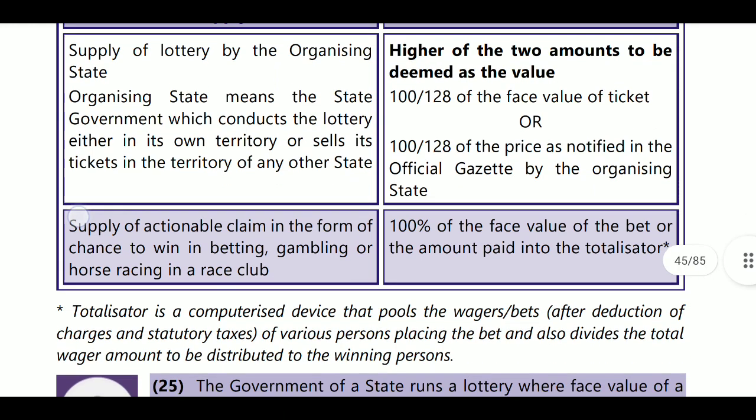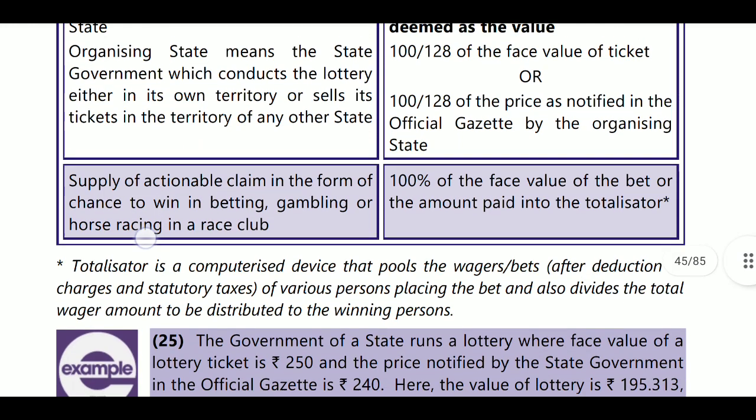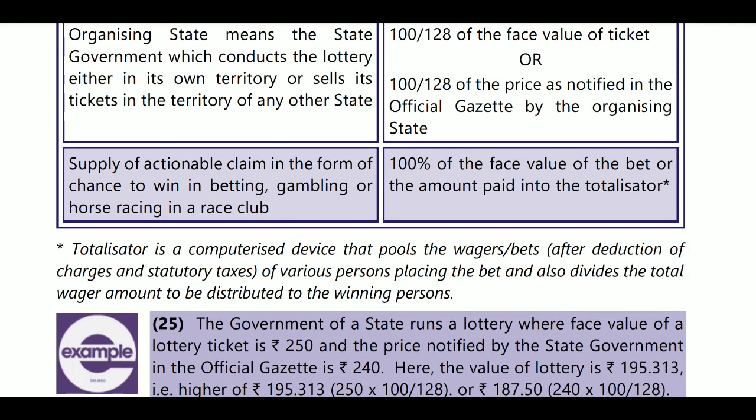Next, if it is an actionable claim in the form of a chance to win in betting, gambling or horse racing, then 100% of the face value of the bet or the amount paid to the totalizer, but the commission amount will not be included. Only the face value will be considered.